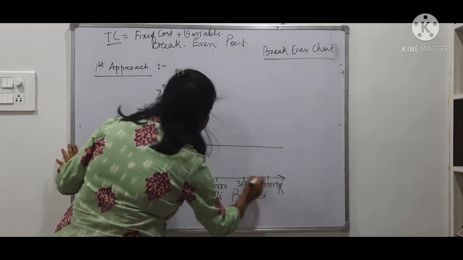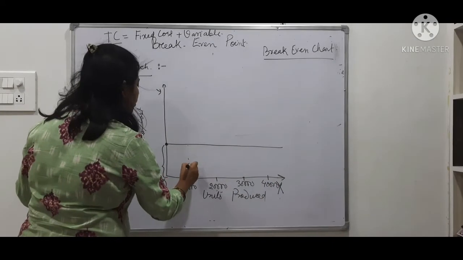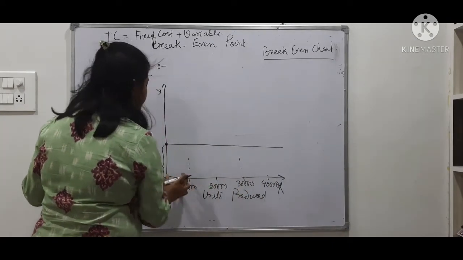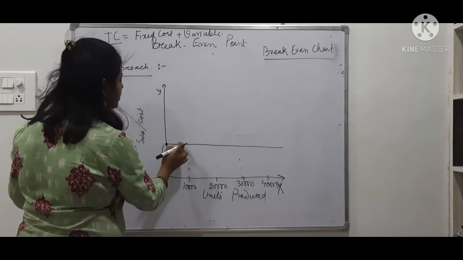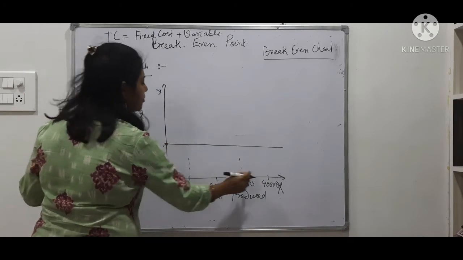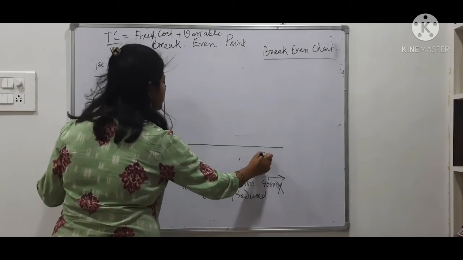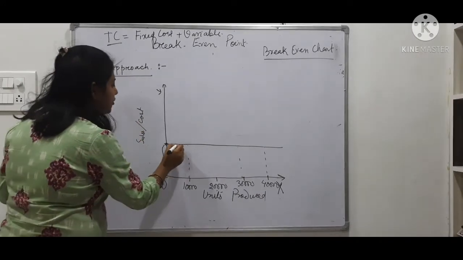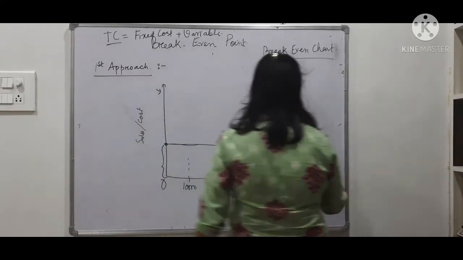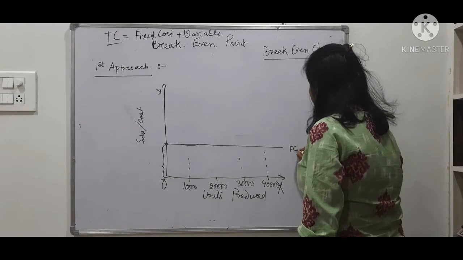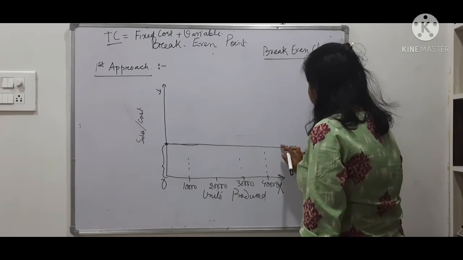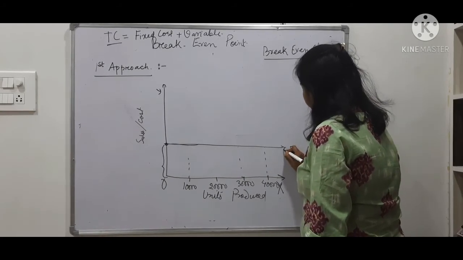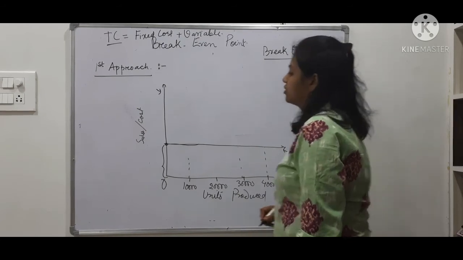I will always have the same amount of fixed cost. If I produce 10,000, the same amount of fixed cost. If I produce 40,000 also, I will have the same amount of fixed cost. So this is my fixed cost line.